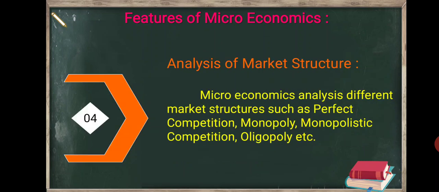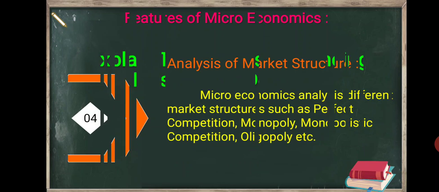And the last but not the least, fourth feature of microeconomics, analysis of market structure. Microeconomics analyzes different market structures such as perfect competition, monopoly, monopolistic competition, and oligopoly, etc.